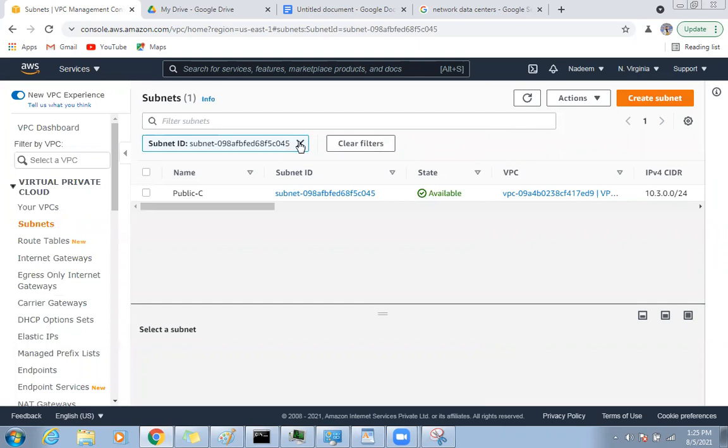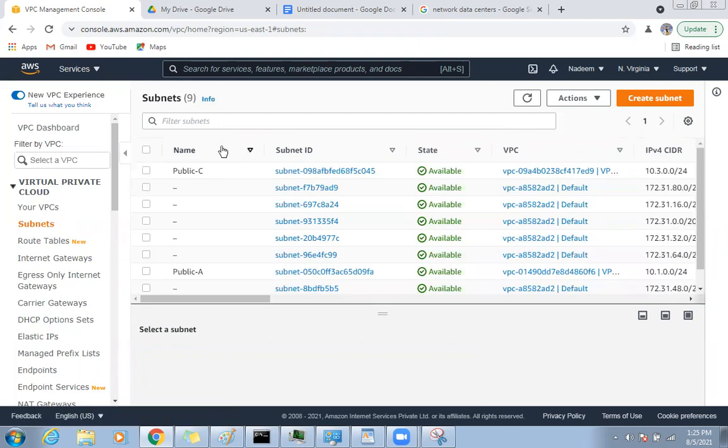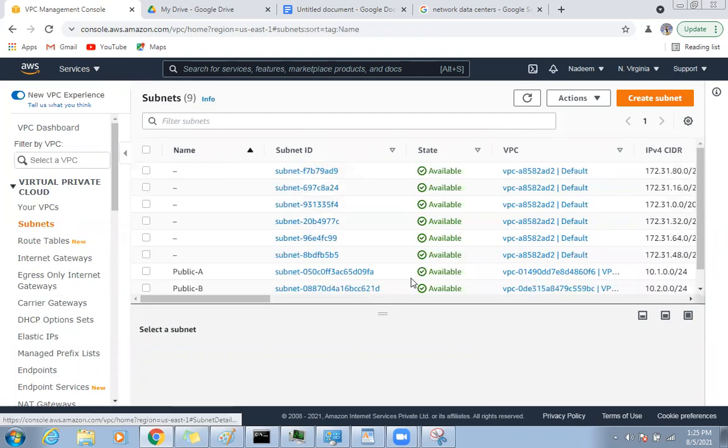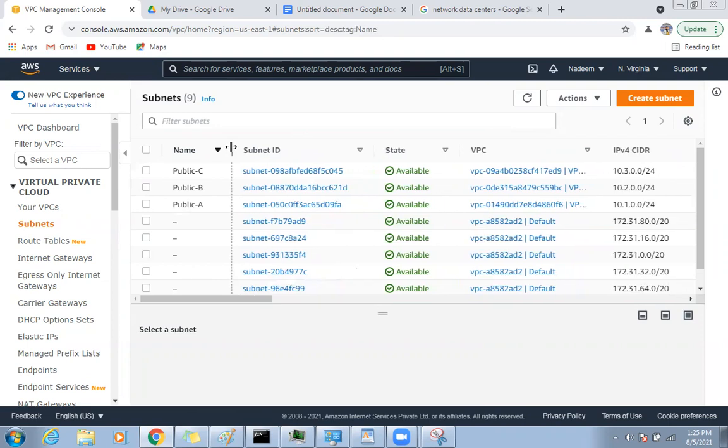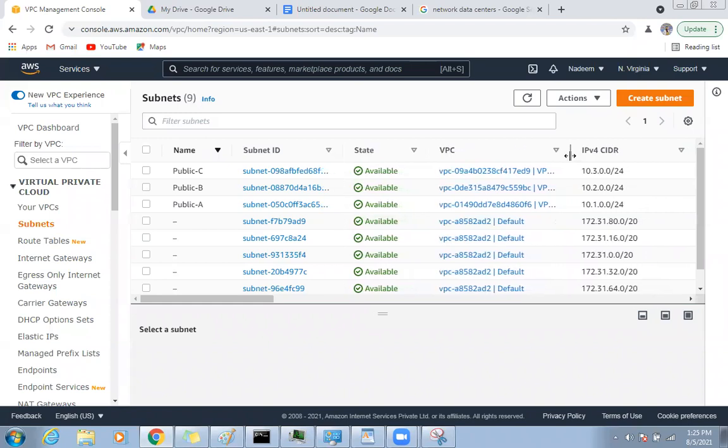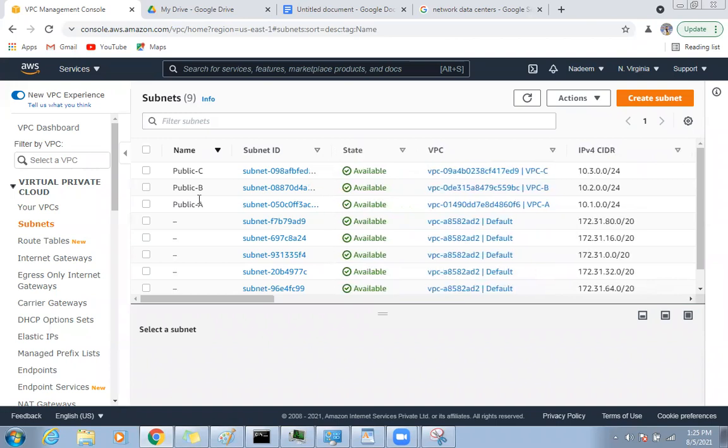So let me just clear the filter. Here we go. Can you see here now? I have 3 VPCs. See, everything is very clear. Public subnet A is associated to VPC A and its subnet is 10.1.this.